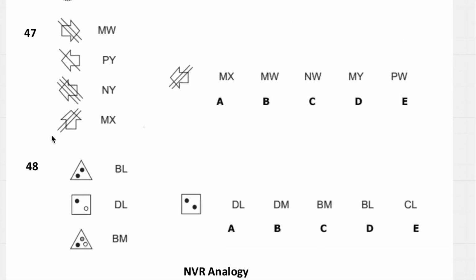And then 47, we can see arrows, so M and M mean 2 lines. If we have 2 lines, it's going to start with M. And then we have W, and so Y and Y similar, and that's the direction. If it's going that way, it has to be, well, it can't be that because W is going the same way, but it seems to be the orientation. So if it's going that way, then it's going to be Y, which means we get 47D.